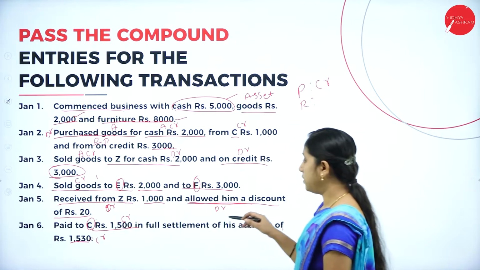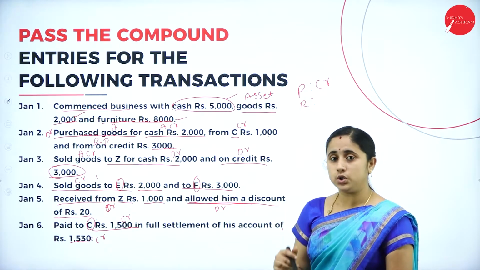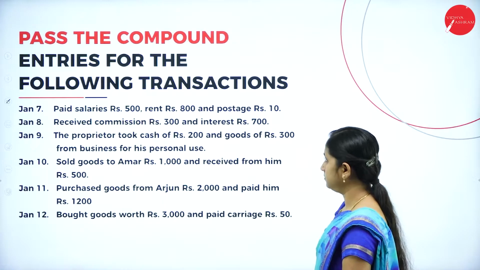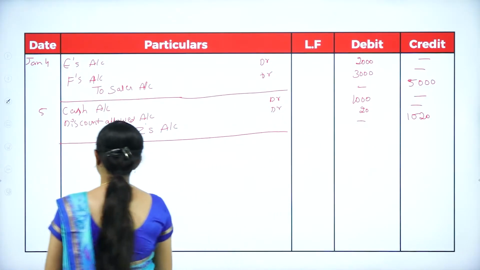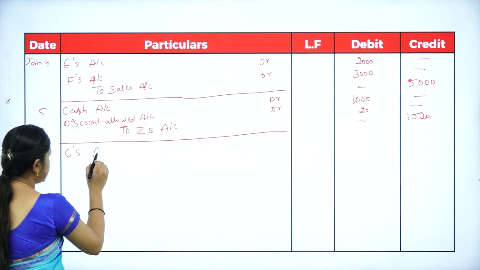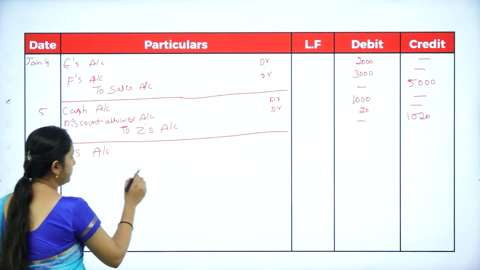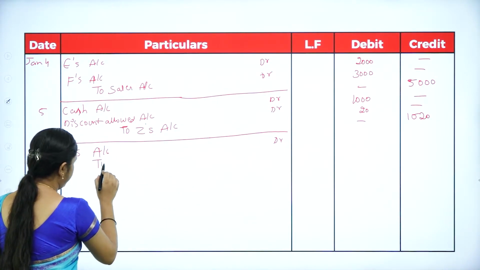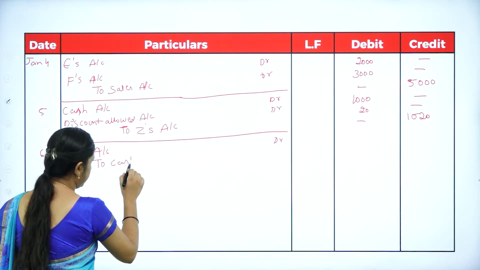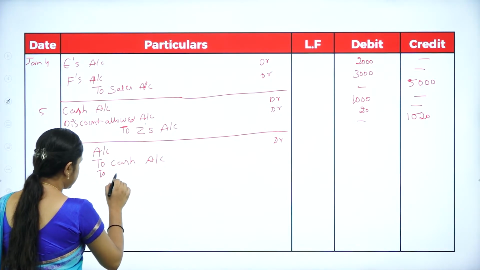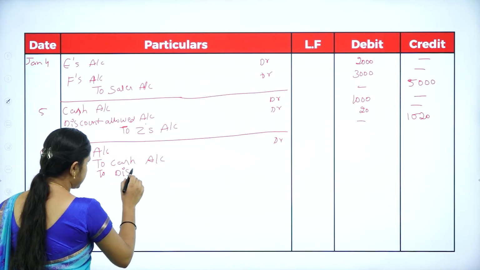So C account debtor to cash account to discount received account on Jan 6th. Jan 6th, C is receiving, C account debtor to cash is going out, cash account, and you are receiving discount received,